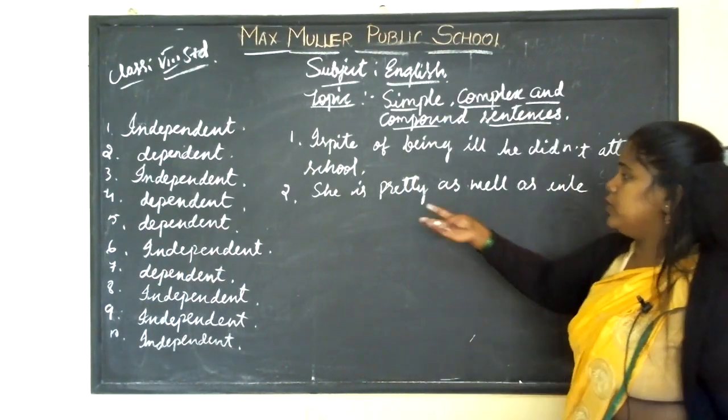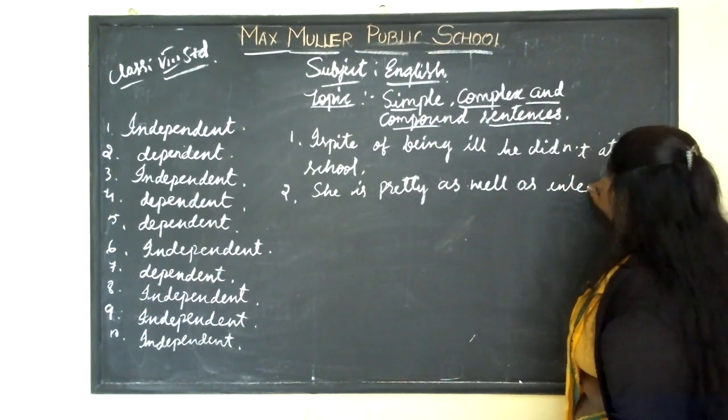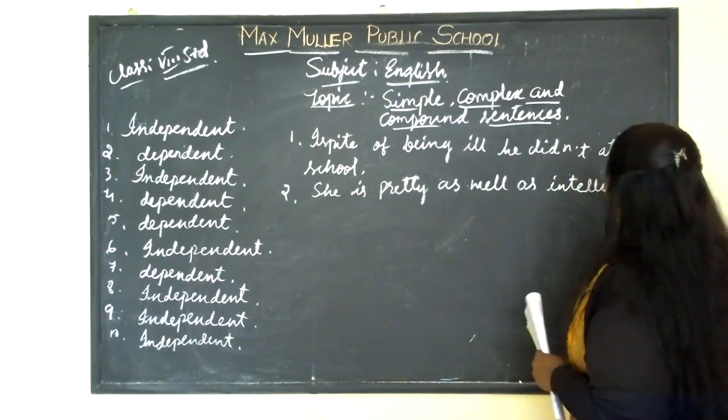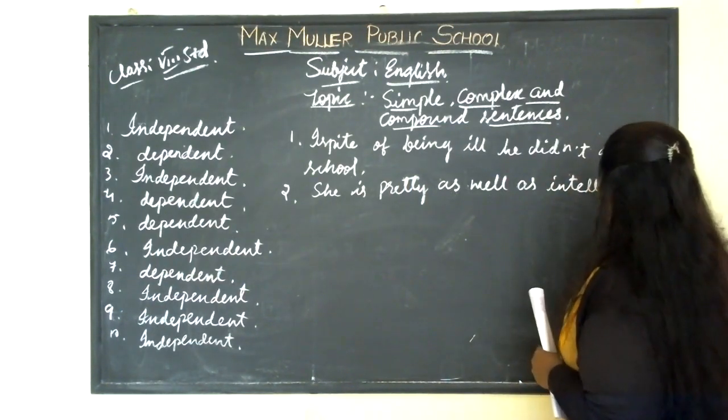This is a simple sentence: she is pretty as well as intelligent.